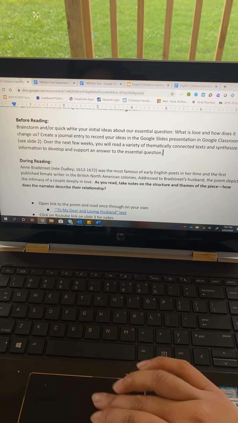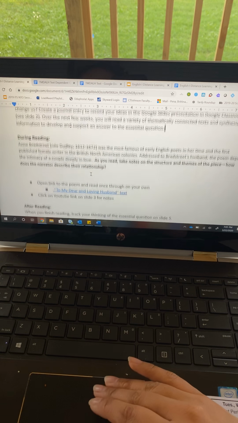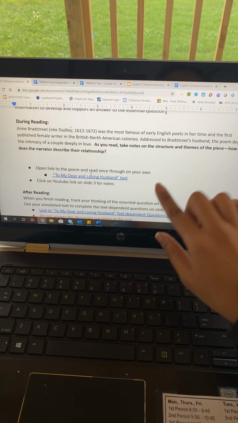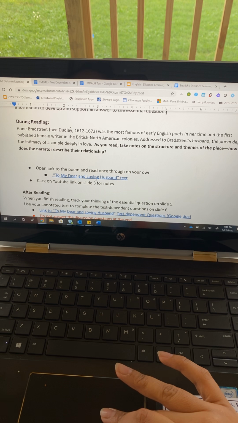Okay, so if we go back to our agenda, during reading, it says Anne Bradstreet was the most famous of early English poets in her time, and the first published female writer in the British North American colonies. Addressed to Bradstreet's husband, the poem depicts the intimacy of a couple deeply in love. As you read, take notes on the structure and themes of the piece. How does the narrator describe their relationship? What you want to do then is open the link to the poem and read once through on your own.